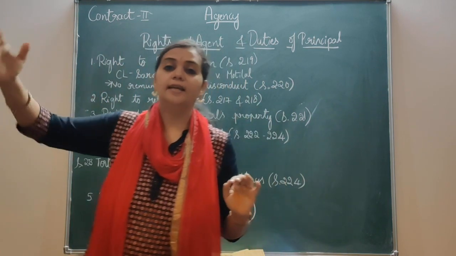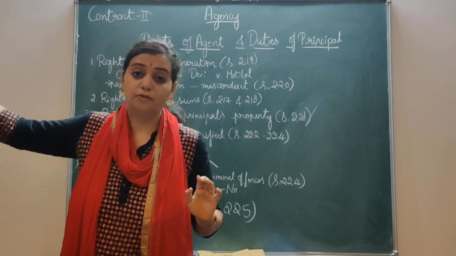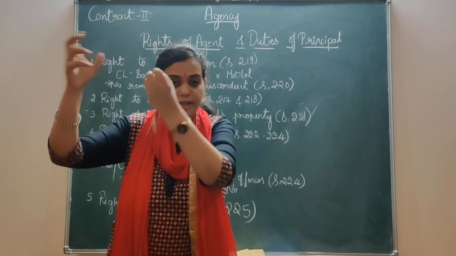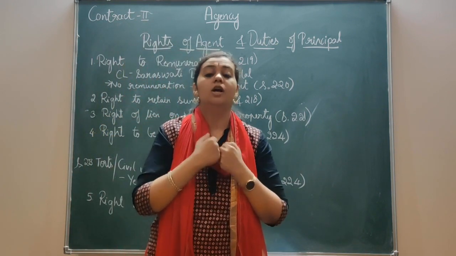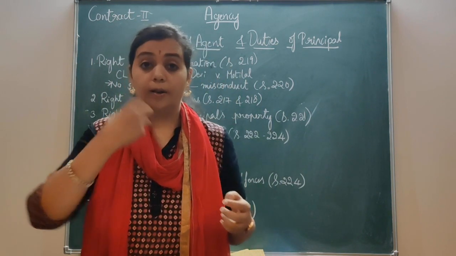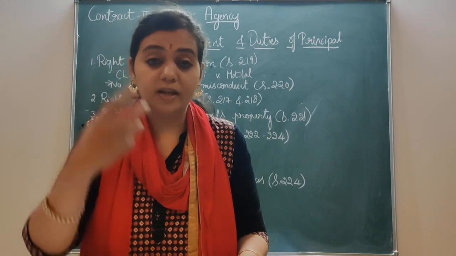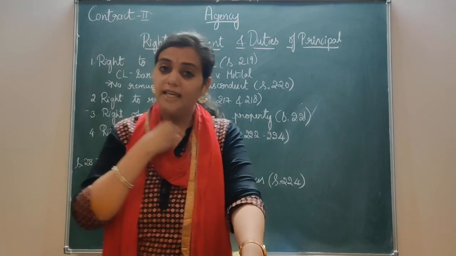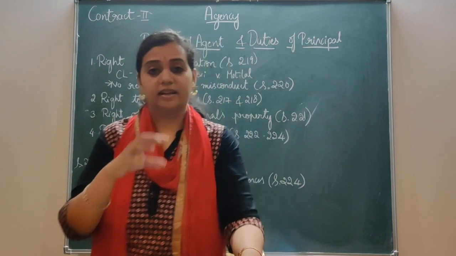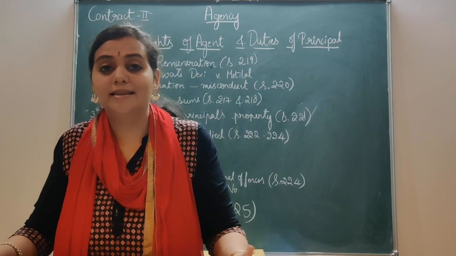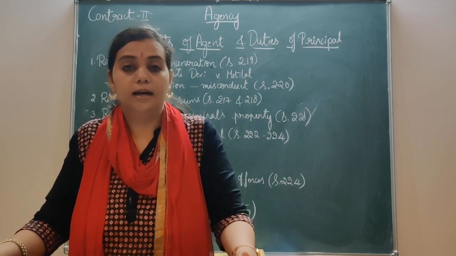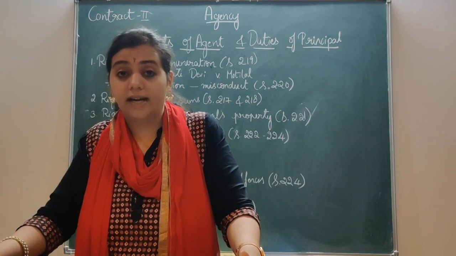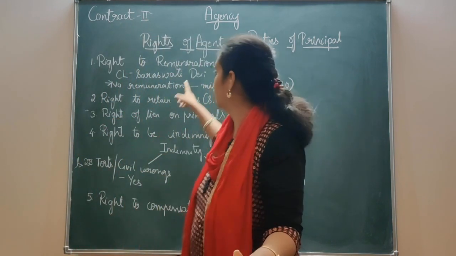So every month he keeps selling and gets the amount. From that he can keep his remuneration, whatever the principal has authorized, and the rest he has to give to his principal. Clear with this?